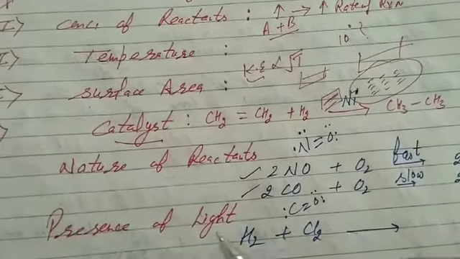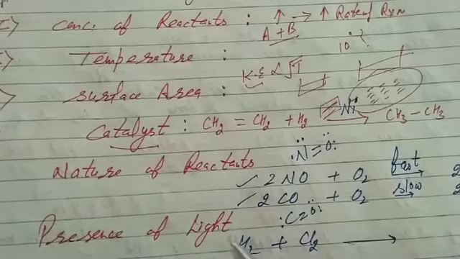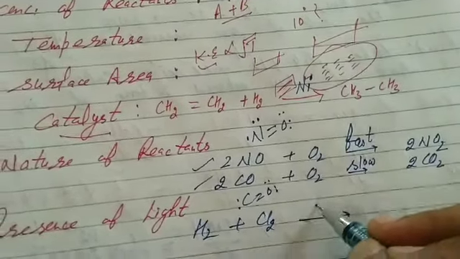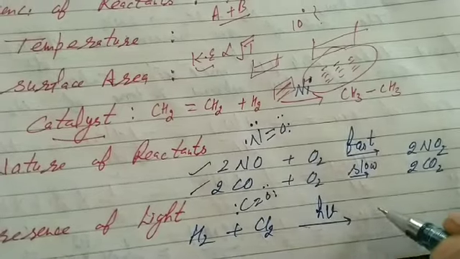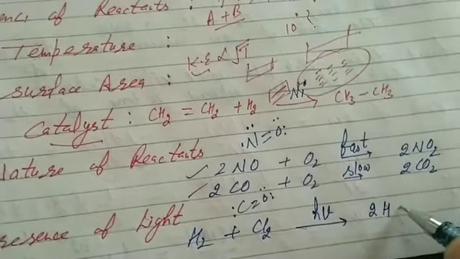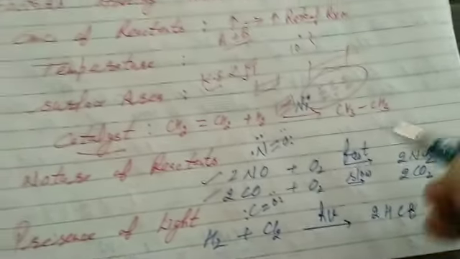And next, presence of light. Students, certain chemical reactions proceed in the presence of light and we call them photochemical reactions. That is the reaction of molecular hydrogen with molecular chlorine. It doesn't occur in the dark, it proceeds in sunlight, leading to the formation of HCl. These are the general factors. Express them in one line only.